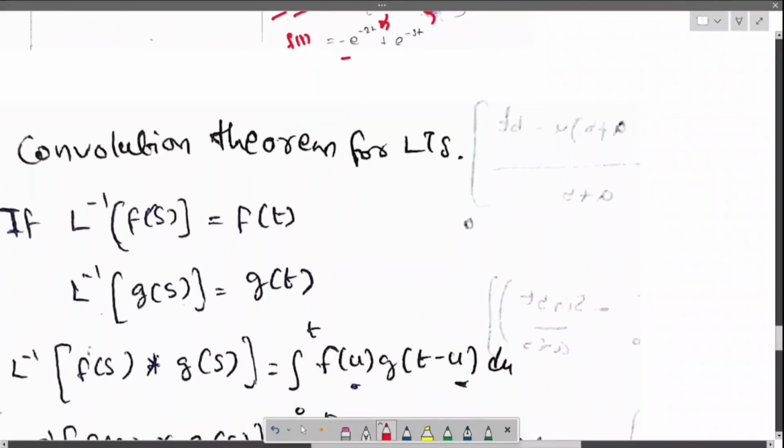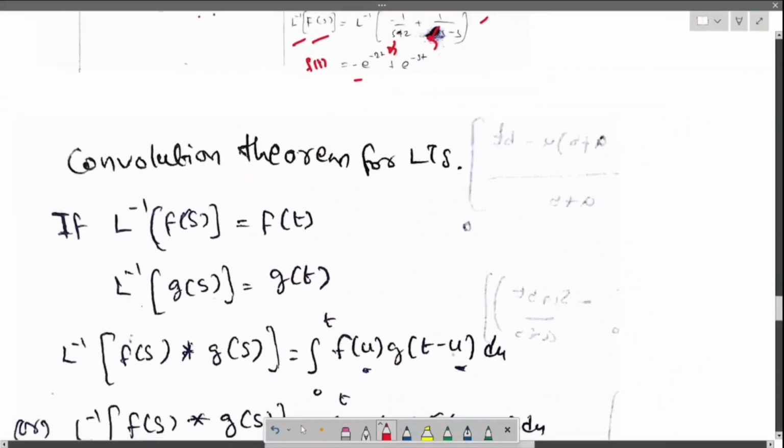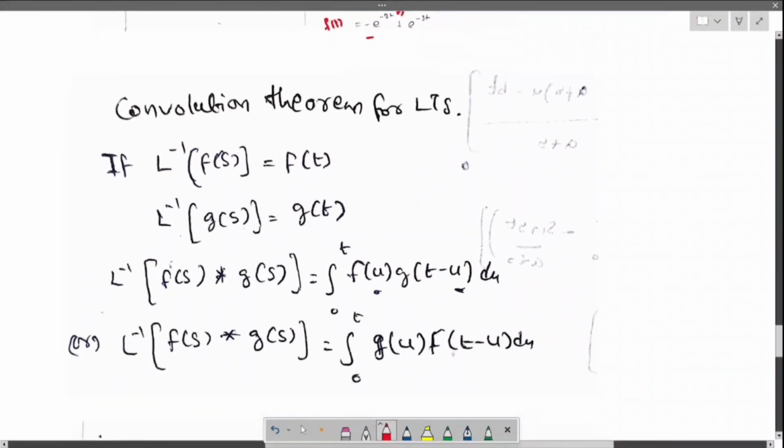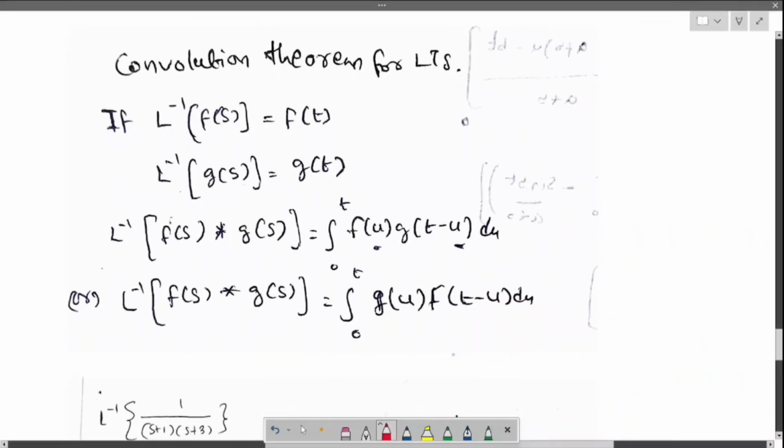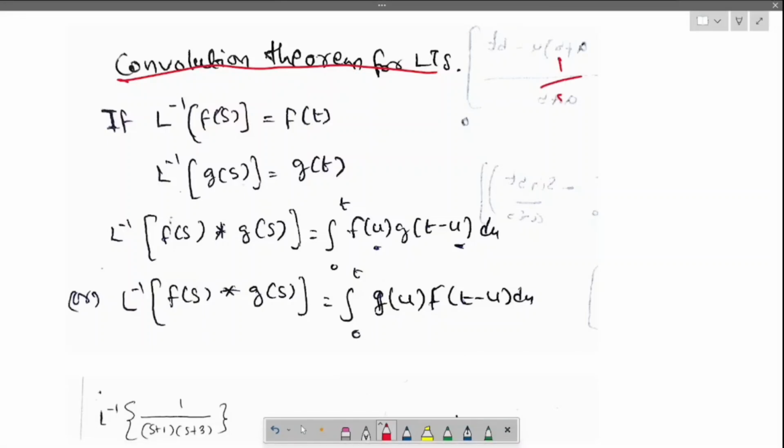Now let us go for some advanced inverse Laplace. There we need the convolution theorem. We have seen 1 by (s minus 2)(s minus 3).